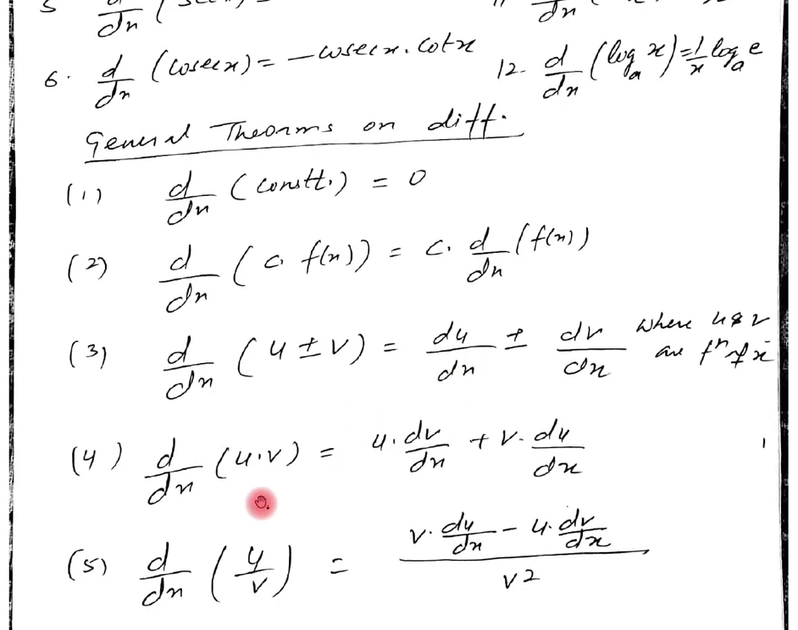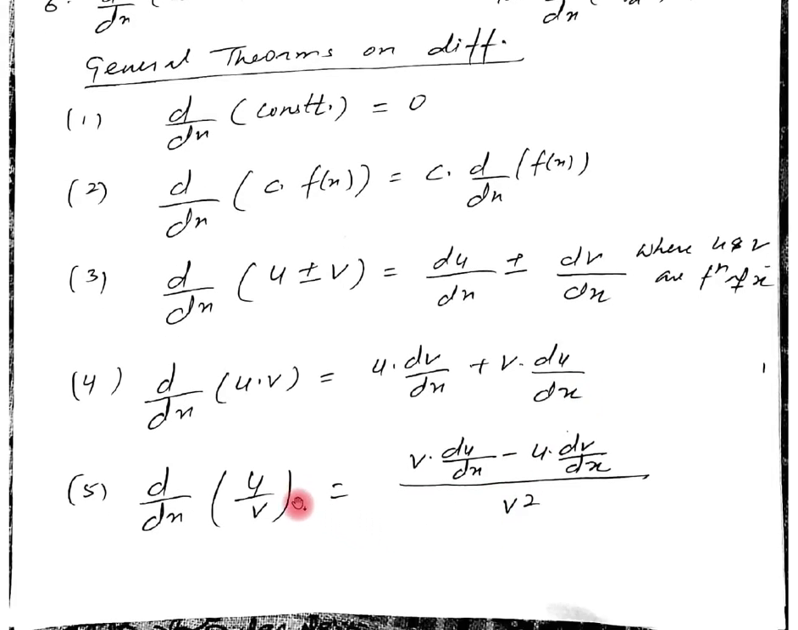Then the product rule, the derivative of the product of two functions. It is what? First function as it is, derivative of second, plus second as it is, derivative of first. See it again: the derivative of a product of two functions. Suppose the functions are u and v. Then the first function as it is, derivative of second, plus second function as it is, derivative of the first.